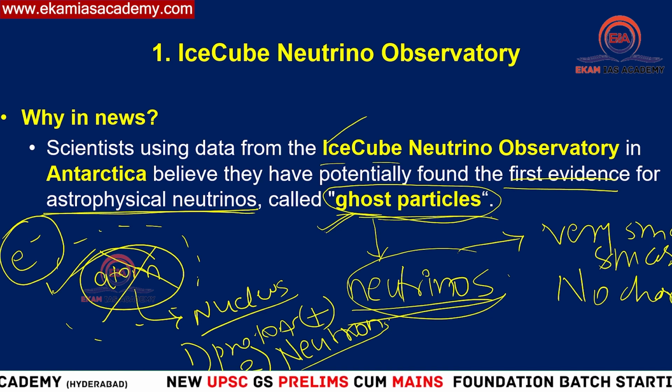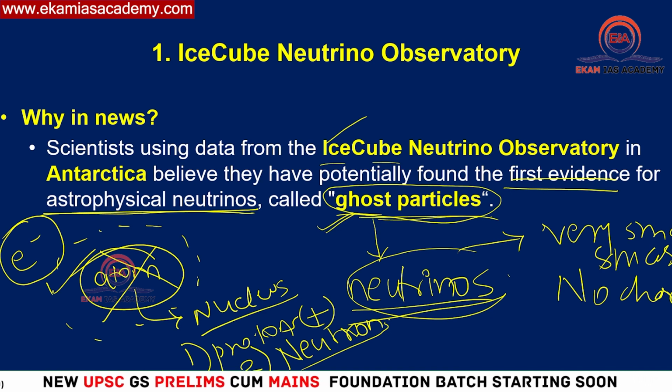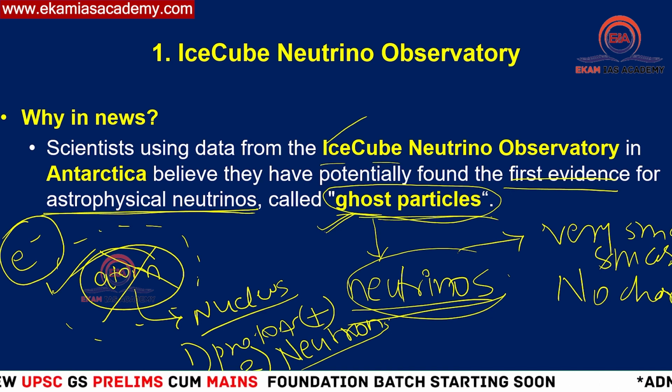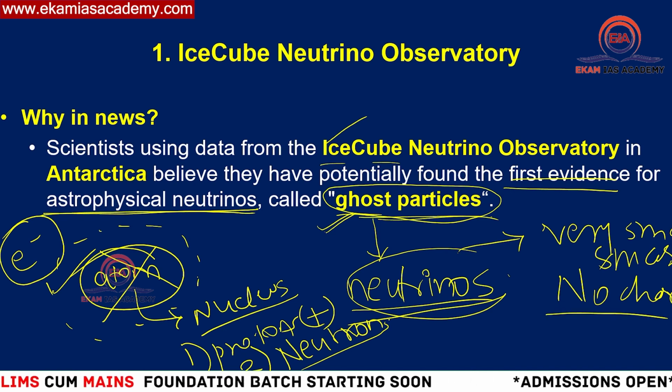Neutrinos also cannot be attracted by magnets because of their neutral charge. If there is some charge, there will be some attraction, but because of no charge, they cannot even be attracted by magnets.